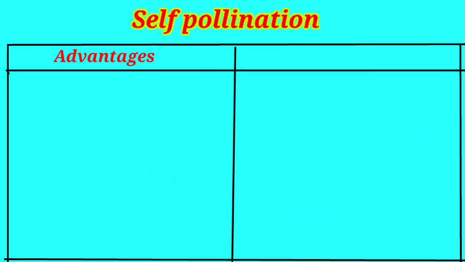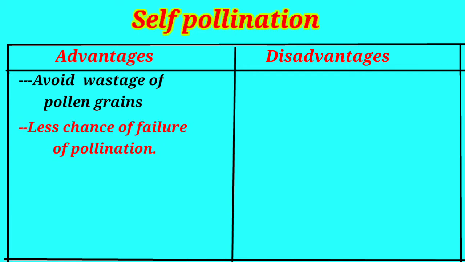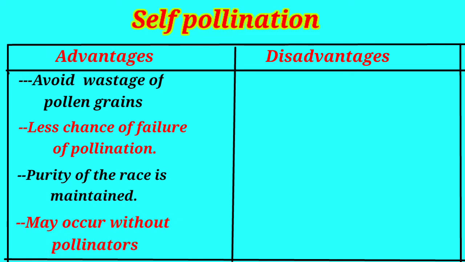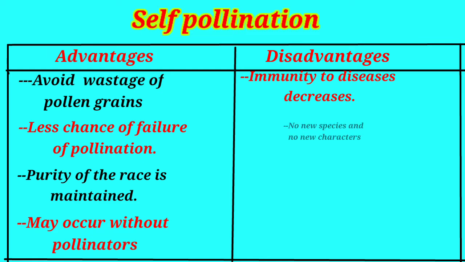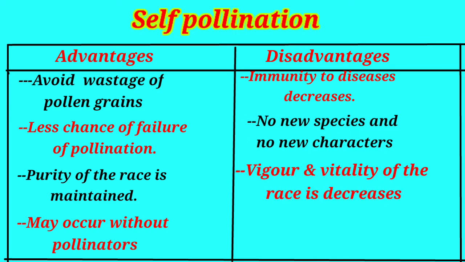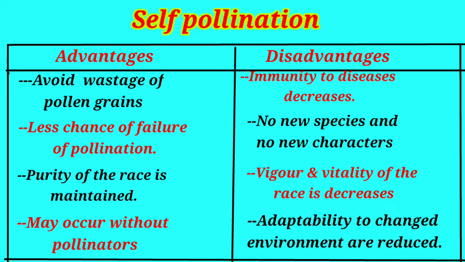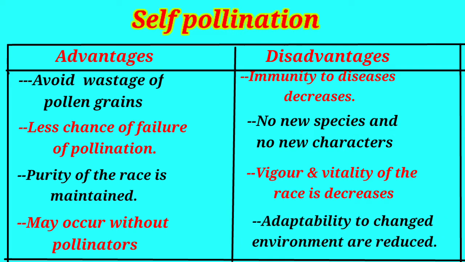Self-pollination advantages: avoids wastage of pollen grains, less chance of failure of pollination, purity of the race is maintained, and may occur without pollinators. Disadvantages: immunity to diseases decreases, no new species and no new characters. Vigor and vitality of the race decrease with prolonged self-pollination. Adaptability to a changed environment is reduced.